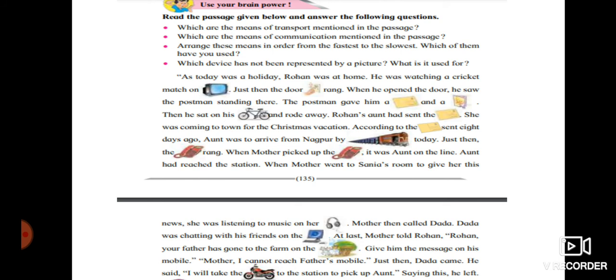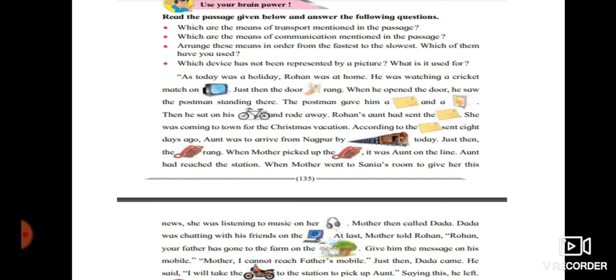According to this letter sent 8 days ago, aunt was to arrive from Nagpur by train. Today, just then, the telephone bell rang. When mother picked up the phone, it was aunt on the line. Aunt had reached the station. When mother went to Sania's room to give her this news, she was listening to the music on her headphone. Mother then called Dada. Dada was chatting with his friends on the computer.